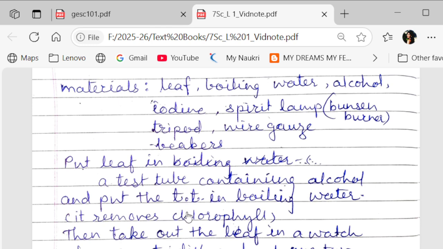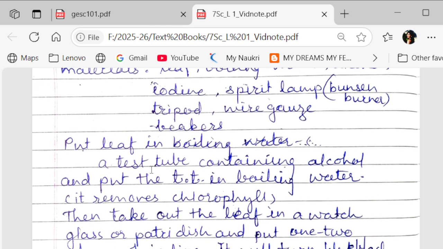We take a test tube containing alcohol and place the leaf inside the alcohol. See, there is a test tube. Inside the test tube there is alcohol, in which we have to put the leaf, and then put the test tube in boiling water.